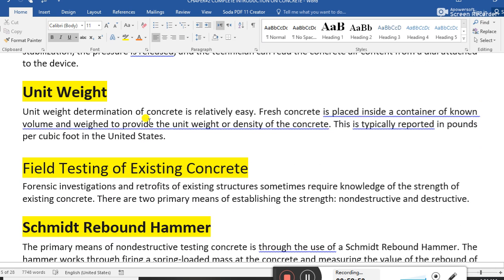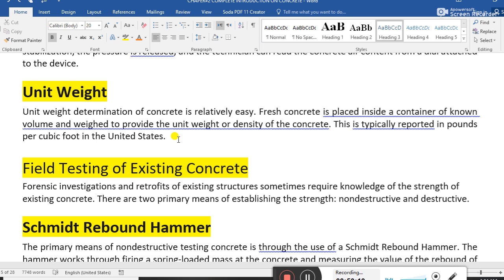Unit weight. This is also an important element. For example, the unit weight of concrete for different grades of concrete starts from 1800 kilograms per cubic meter of concrete for some lightweight concrete.